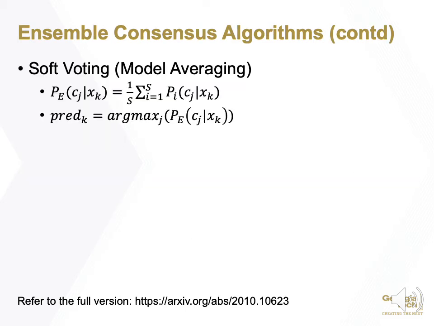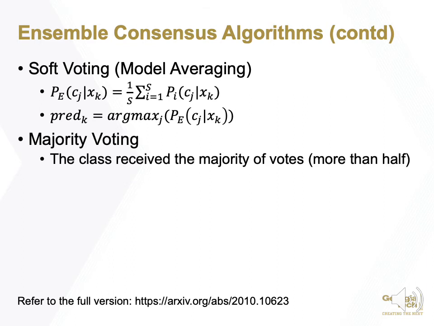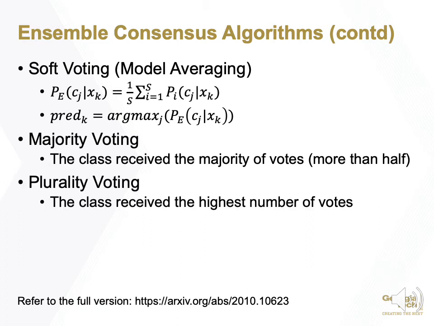The soft voting will output a prediction vector that is the simple averaging of the prediction vector of each member model. Majority voting will output the class that received the majority of the votes, that is more than half. Plurality voting will output the class that received the highest number of votes.